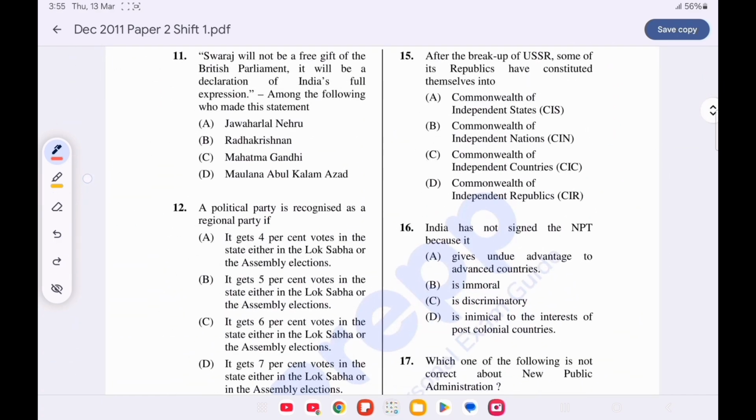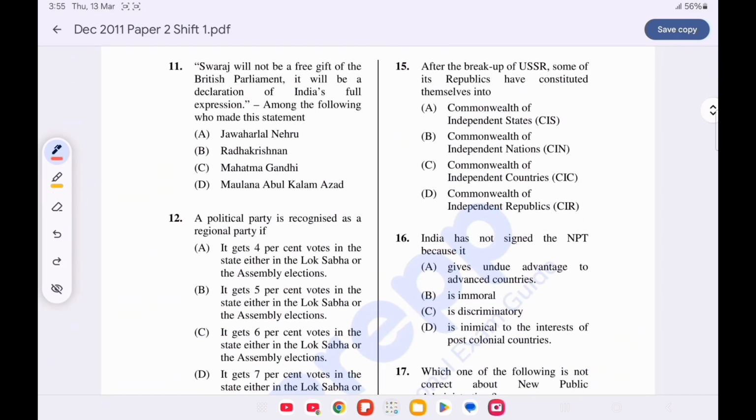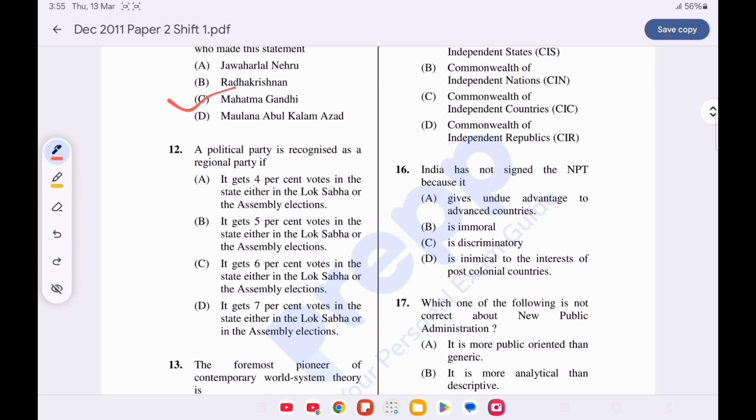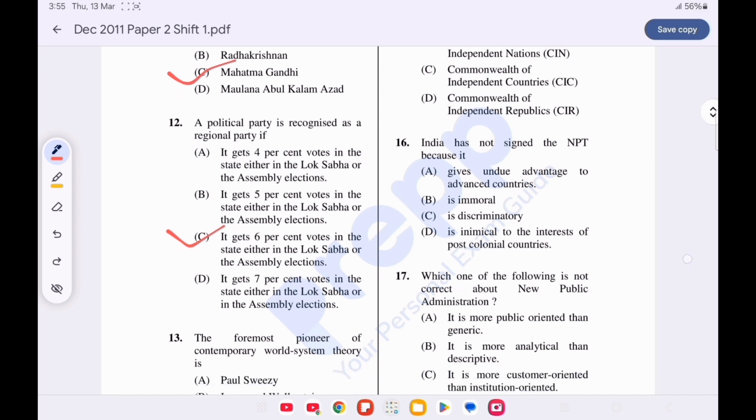Now question number 11. Swaraj will not be a free gift of the British Parliament. It will be a declaration of India's full expression. Among the following, who made this statement? Option C is correct, Mahatma Gandhi. Question number 12. A political party is recognized as a regional party if... Option C is correct, it gets 6% vote in the state either in the Lok Sabha or the Assembly election.